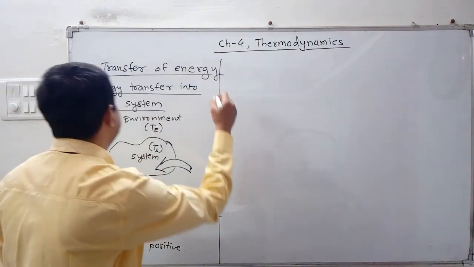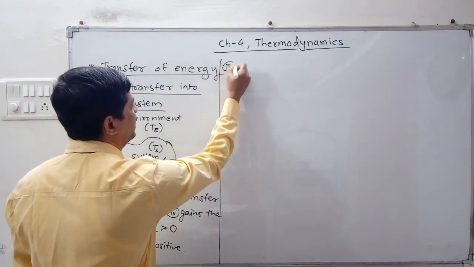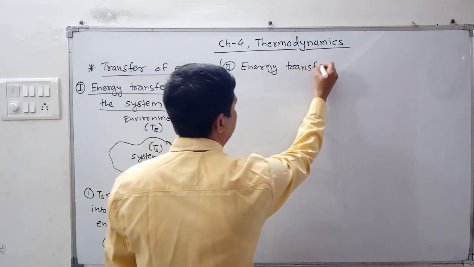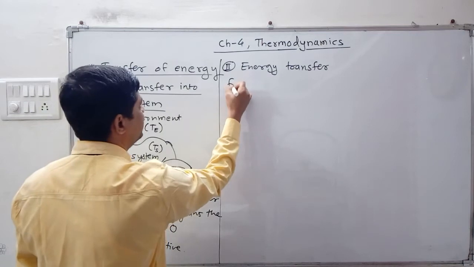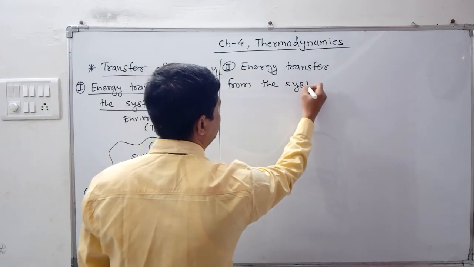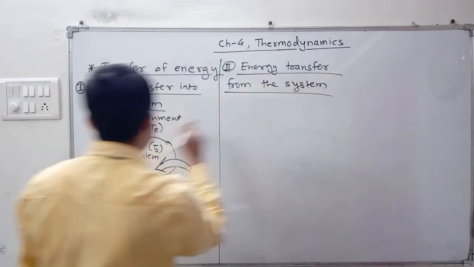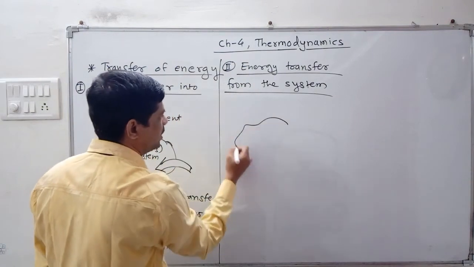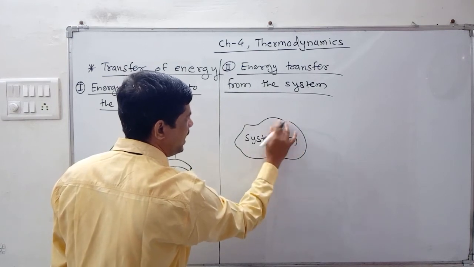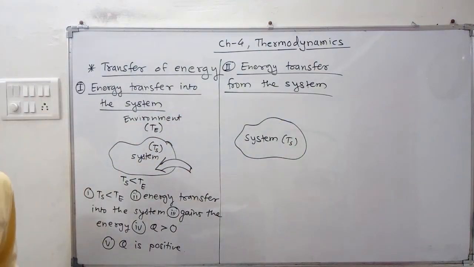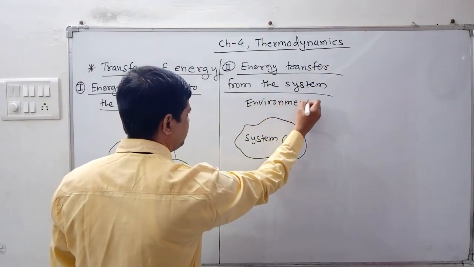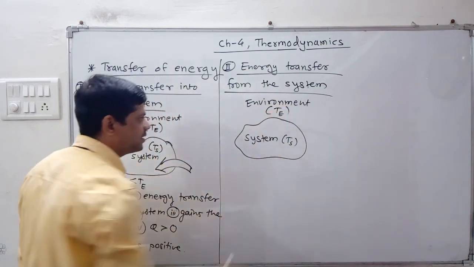Let us discuss about the next case. The second one, energy transfer from the system. आता उलट घ्यायचं आपल्याला. एनर्जी ट्रान्सफर फ्रॉम द सिस्टीम. या केस मध्ये समजा याच पद्धतीची डायग्राम आपल्याला पुन्हा एकदा ड्रॉ करायचं ठरवलं तर, suppose this is a system which has a temperature Ts. त्याचं टेम्परेचर आपण Ts या सिम्बॉलने शो केलेलं आहे. And suppose this is the environment whose temperature is indicated as Te.